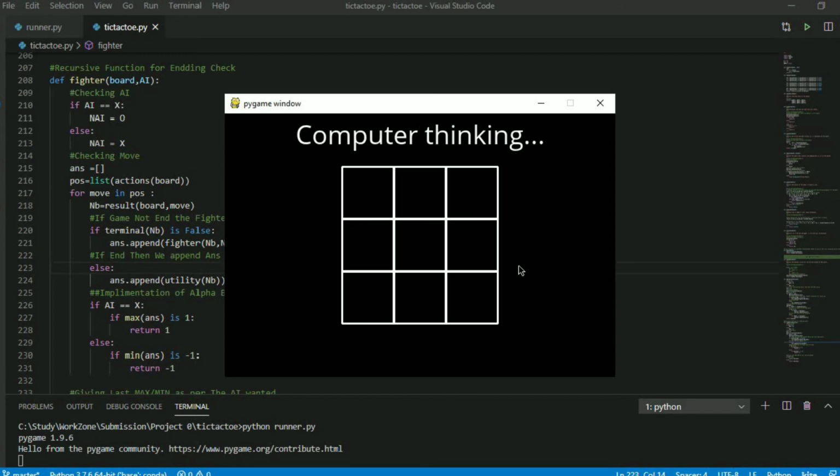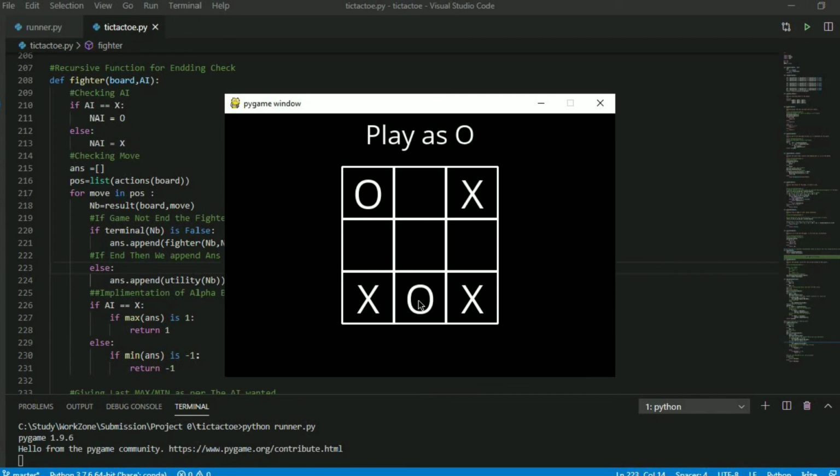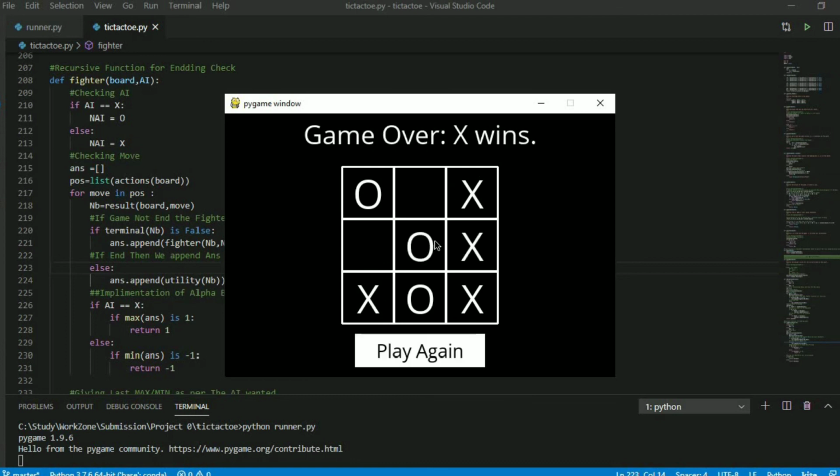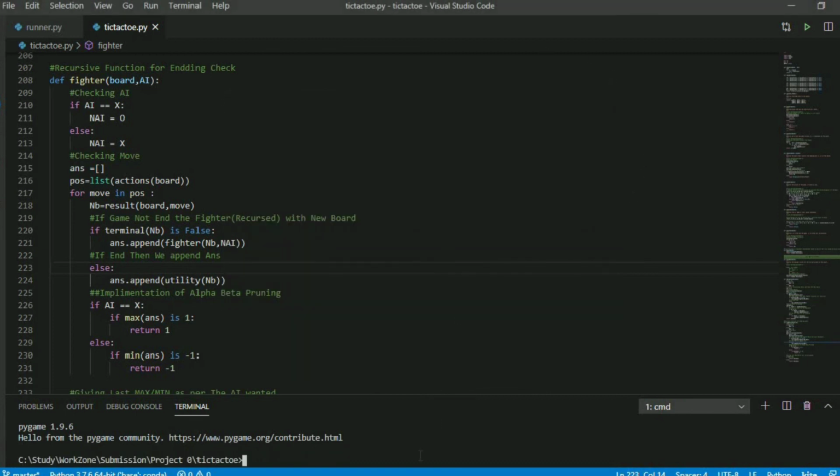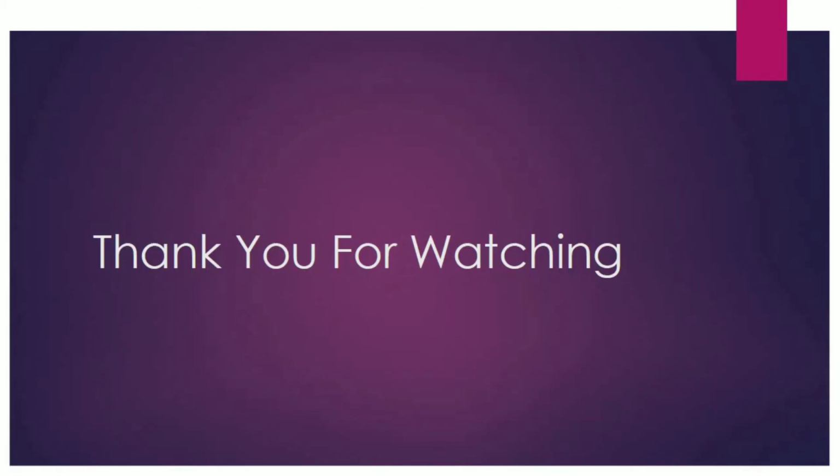Now let the computer play first. So he played and whoops, I got trapped, and basically he can move anywhere and he will win. So this is how it is being implemented, and I used alpha beta pruning for this. Thanks for watching.